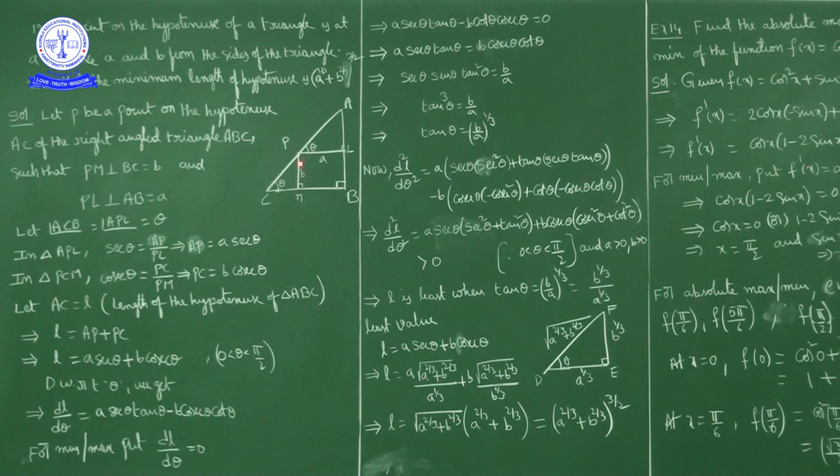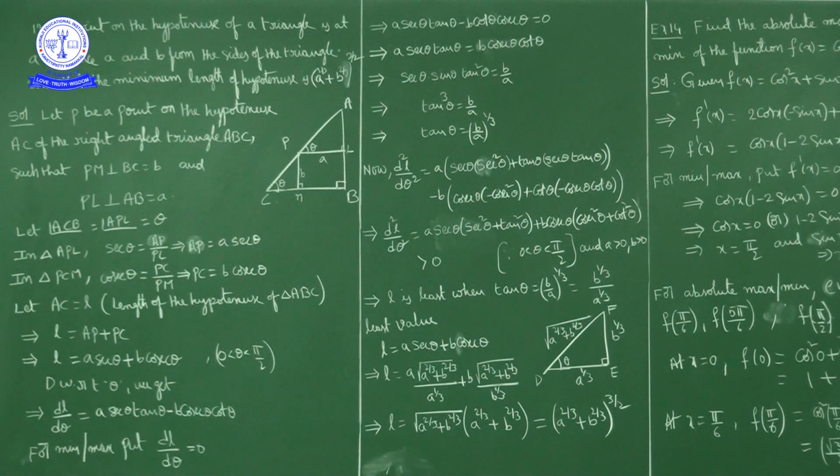Okay, where PM is B, so PC is equal to B cosecant theta. Okay, so AP we have, PC we have. AC is nothing but the sum of AP and PC only, no? AC is nothing but AP plus PC.